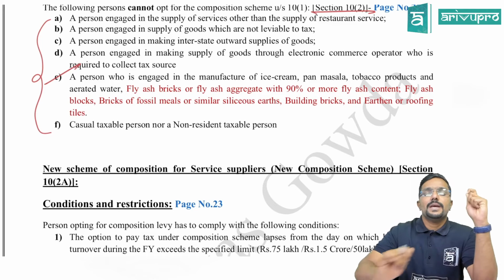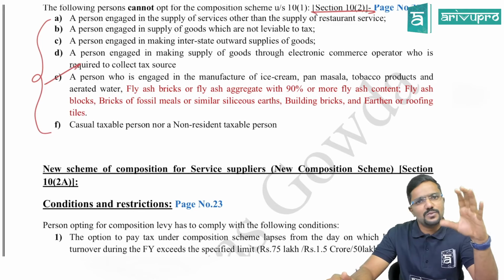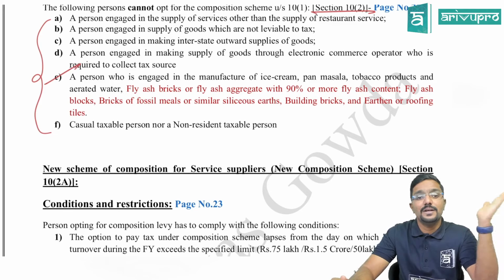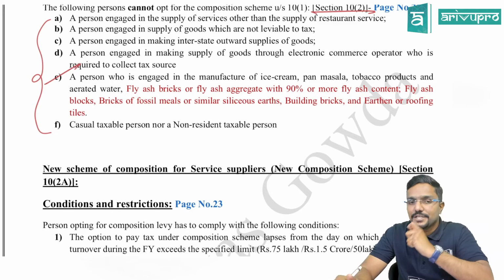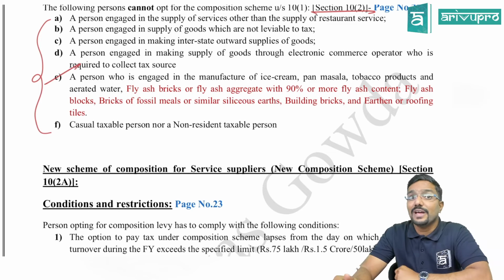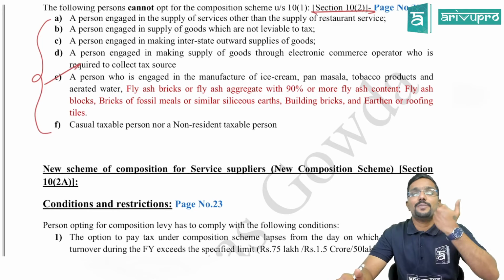What is it? A person who is engaged in the manufacture of ice cream, pan masala, tobacco products and aerated water. This was there till now, which we already covered, but now some more additions have happened. What are those? Fly ash bricks or fly ash aggregate with 90% or more of fly ash content, fly ash blocks, bricks of fossil meals or similar siliceous earths, building bricks and earthen or roofing tiles. So these are the products which have been added now.